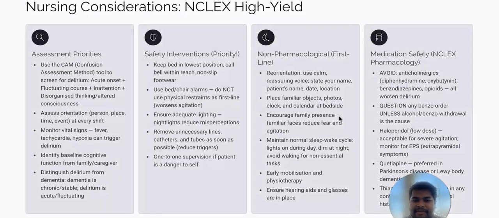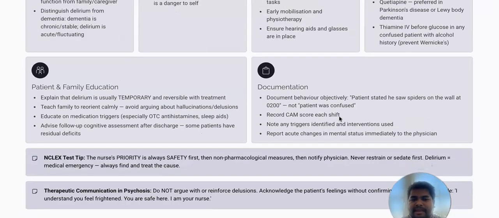And I strongly believe that you can solve any questions from delirium, hallucinations, and psychosis in examinations if you go through them. Also for nurses, I have added a few slides. This is nursing consideration NCLEX. Please go through it if you are studying for nursing. And yes, this is somewhat important.